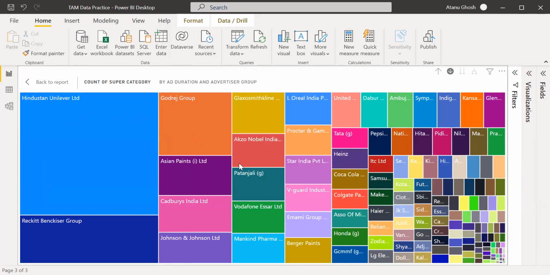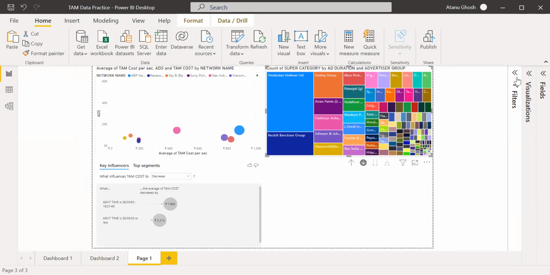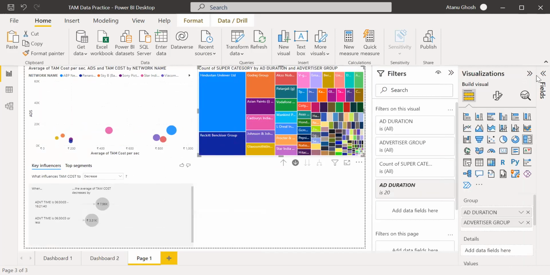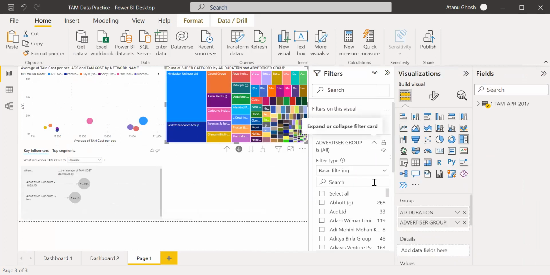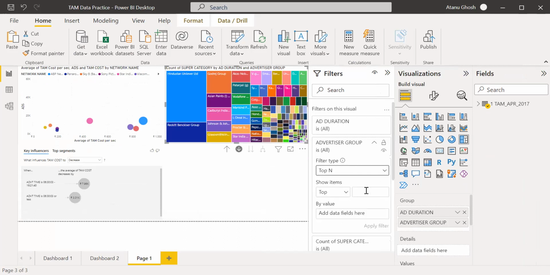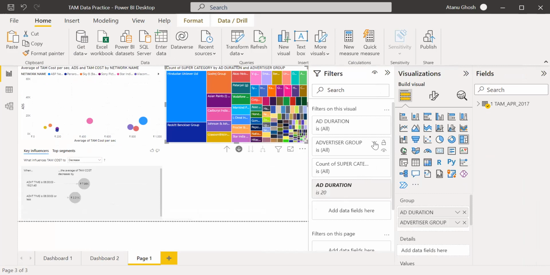Unilever, Reckitt, Godrej, etc. So let me again do a filtering. So advertiser group, let's say, does these two, top 10. Here I can't, because the drill down, I can't do it on this.